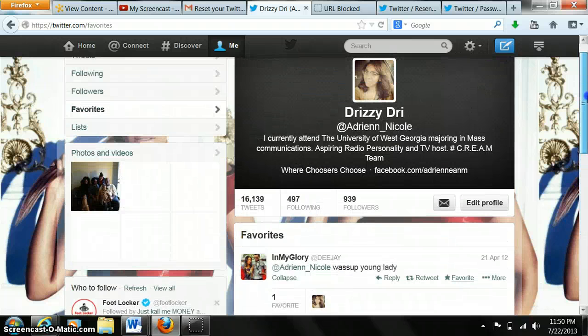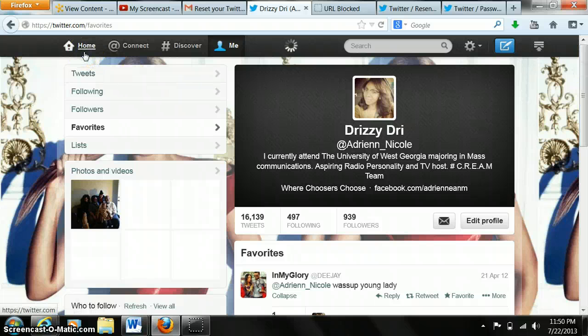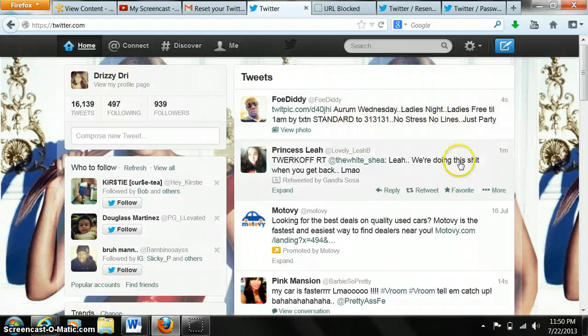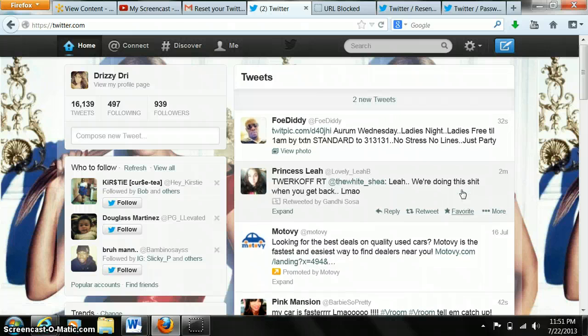The way you can favorite it, if I didn't just show you then, you can go to your home screen, go to your timeline, and if you just highlight it a little bit, you can see favorite. You can favorite that, and it will automatically save to your favorite box. And you can click it again if you accidentally favorite it like me, or if you just don't want to favorite it anymore, and it'll take it away. But that person will get a notification of you favoriting their post. So if you have a crush, you don't want to do that because they will know. It gives them a definite notification.